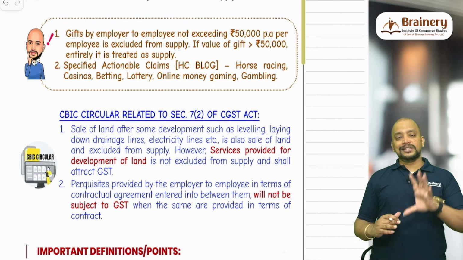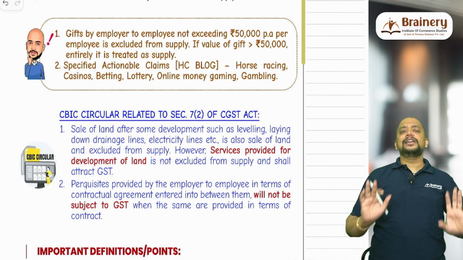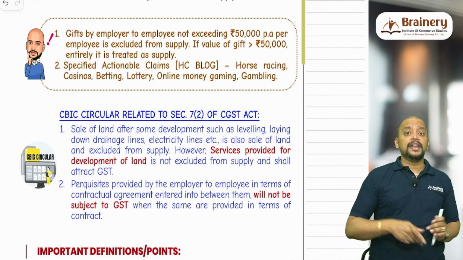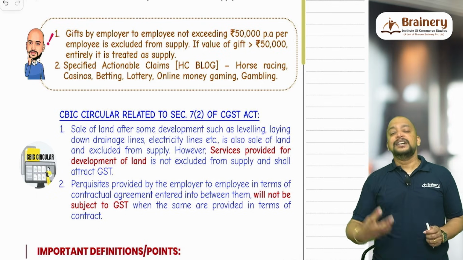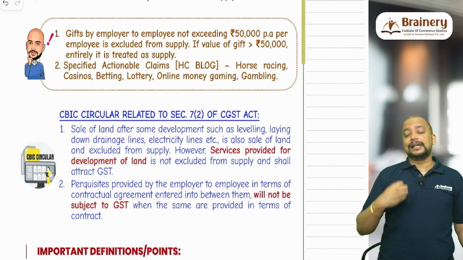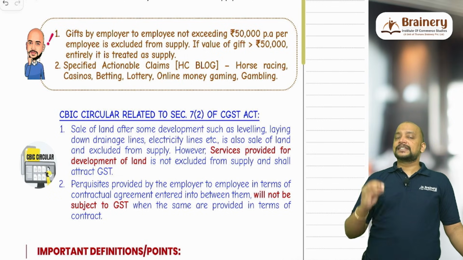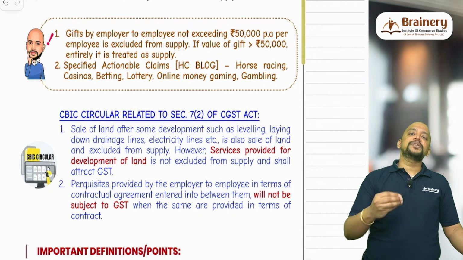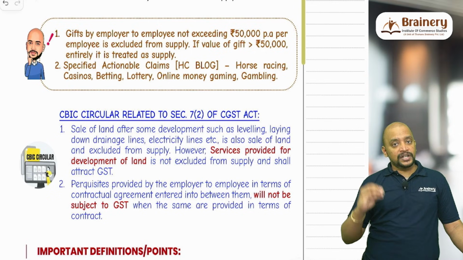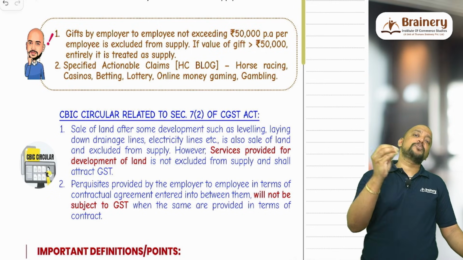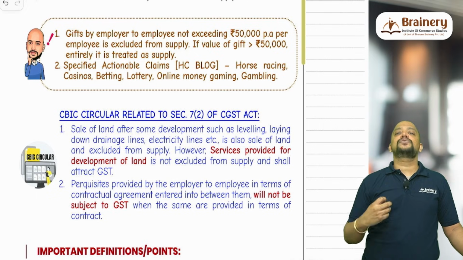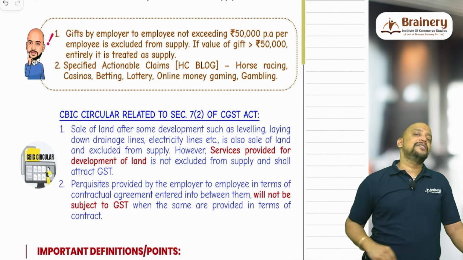Now in that case, what is the treatment? It is also still sale of land only and it is excluded from supply. But towards incurring these expenses, if I am collecting any development charges, those development charges will be covered under supply. For example, if I am taking 2000 rupees for the land and 500 rupees for the development charges, then this 2000 rupees is excluded from supply. That 500 rupees per square feet which I am collecting towards the development charges will be covered under supply.